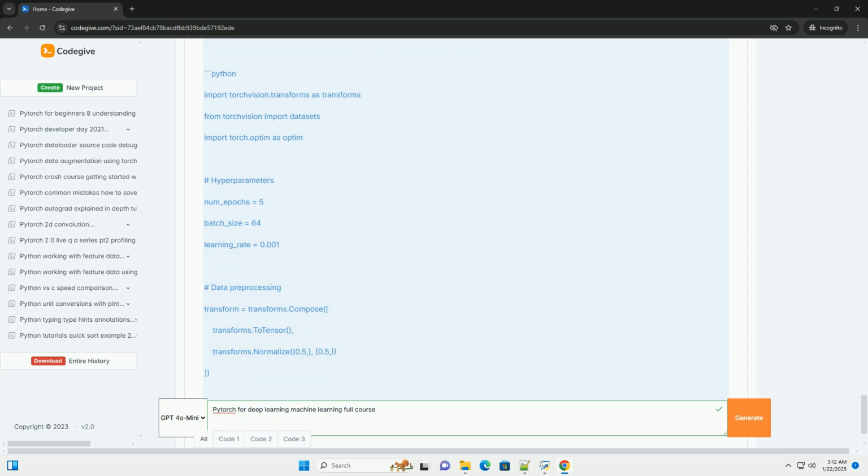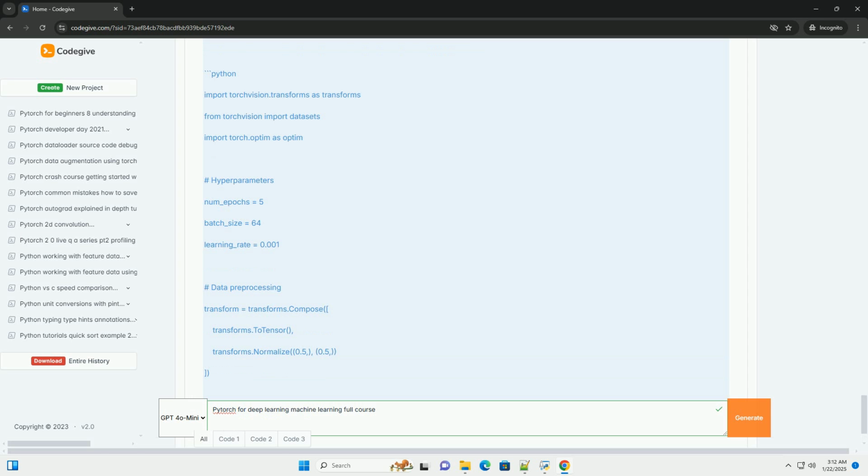Creating tensors. Basic operations. 4. Autograd, automatic differentiation. Autograd is PyTorch's automatic differentiation engine that powers neural network training. Example of autograd. 5. Building a neural network. PyTorch provides the torch.nn module to help build neural networks. Example, simple feed-forward network.